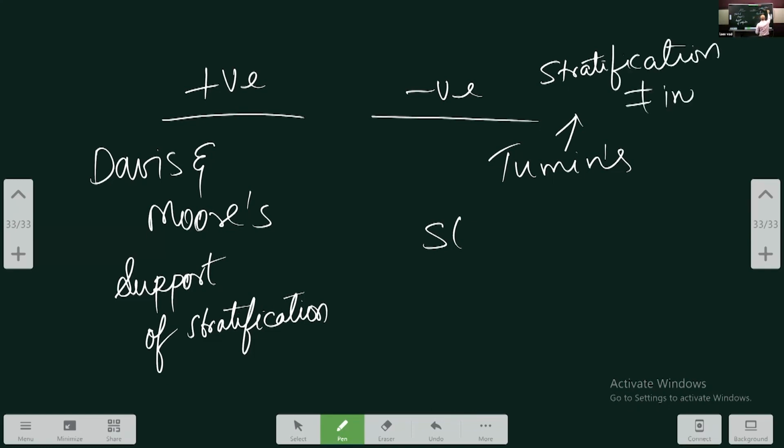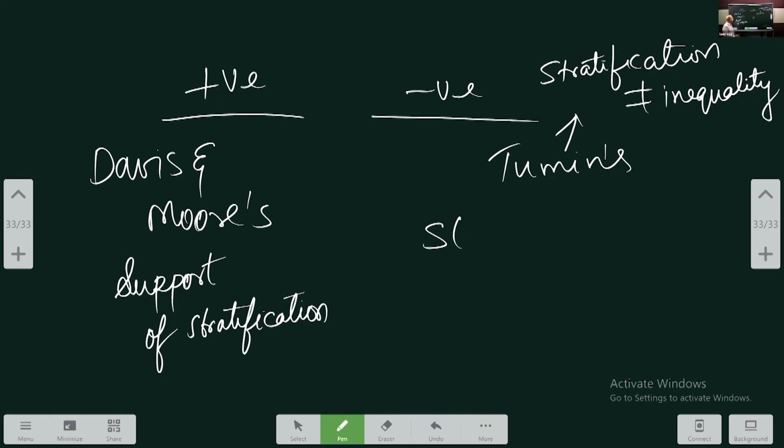Inequality means different people get different rewards based on their abilities. But stratification means not just allotting different rewards; it means condemning somebody to a lower position forever. Sometimes stratification may not have mobility, like the caste system. And stratification can involve poverty and lower access to basic human goods for those at the lower level. That is the negative of stratification.